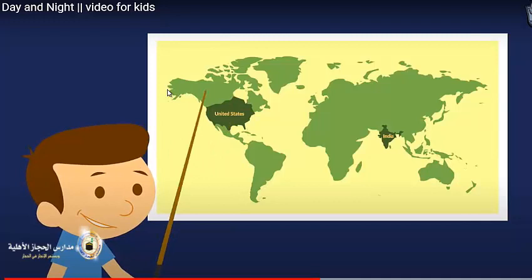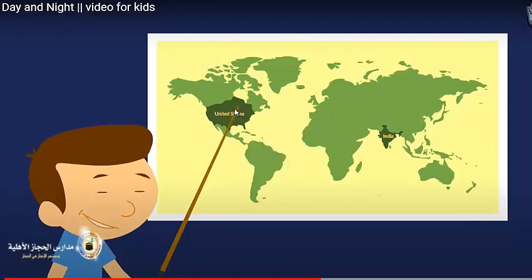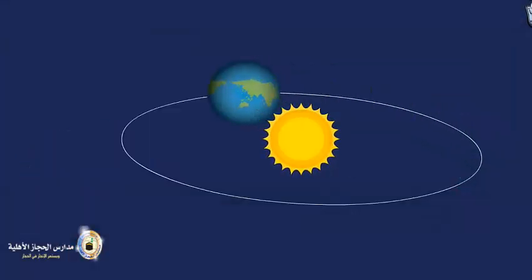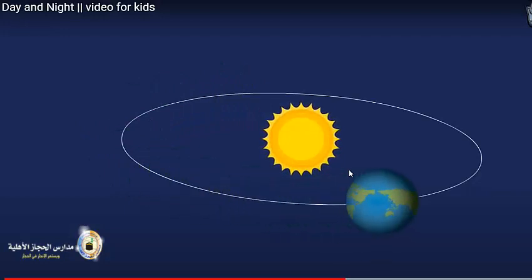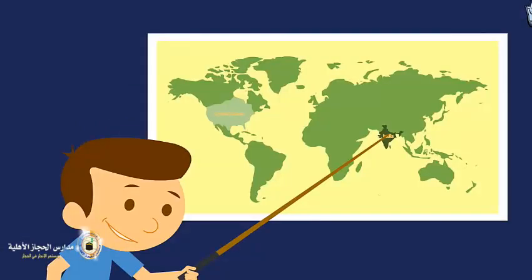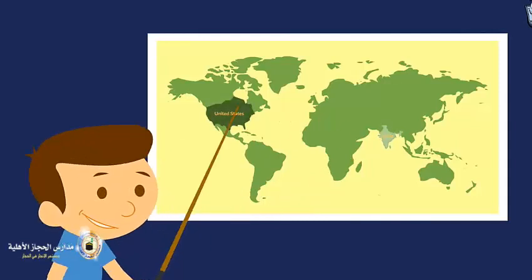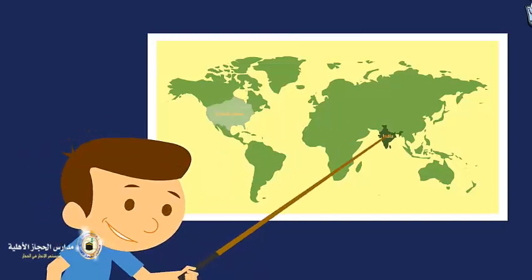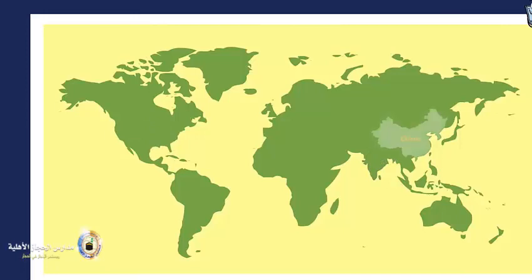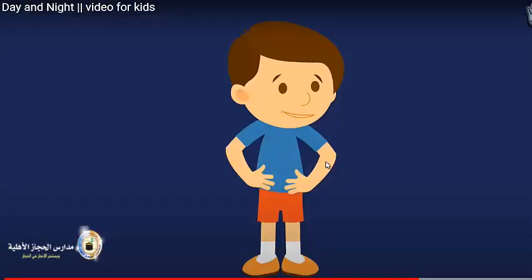Look at this map. Here in this map we have different sides of the Earth. India and the United States are on opposite sides. The Earth takes a whole day to make one rotation, which is a total of 24 hours. That's why when there is day in India, there is night in the United States. And when there is day in the United States, there is night in India. Similarly, when there is day in China, there's night in Colombia, because these are situated on opposite sides of the Earth. So again, opposite sides of the Earth.